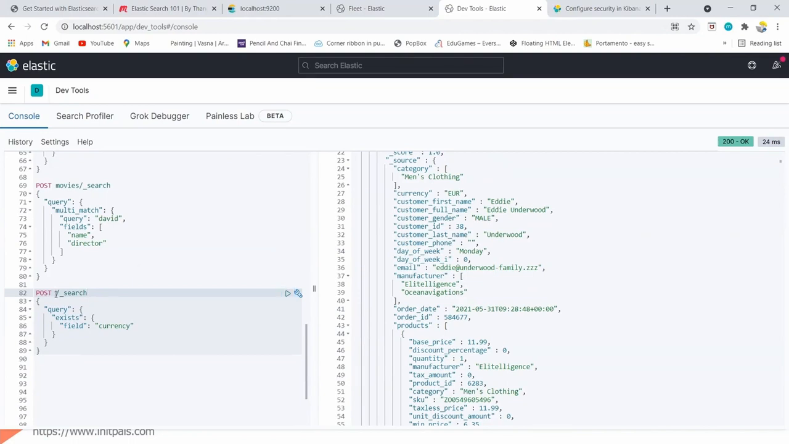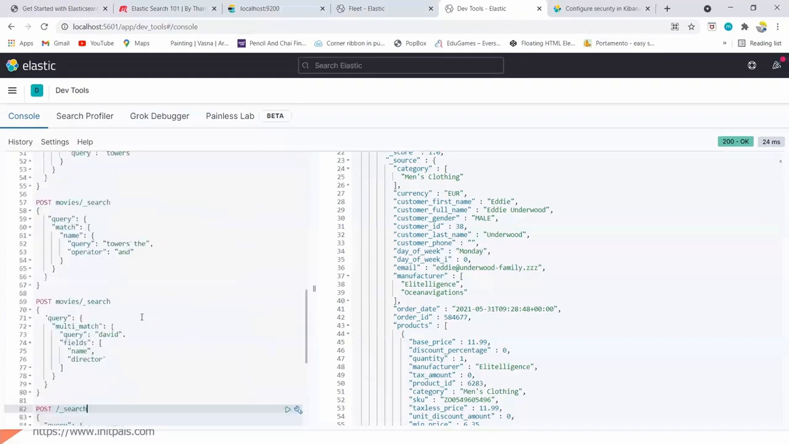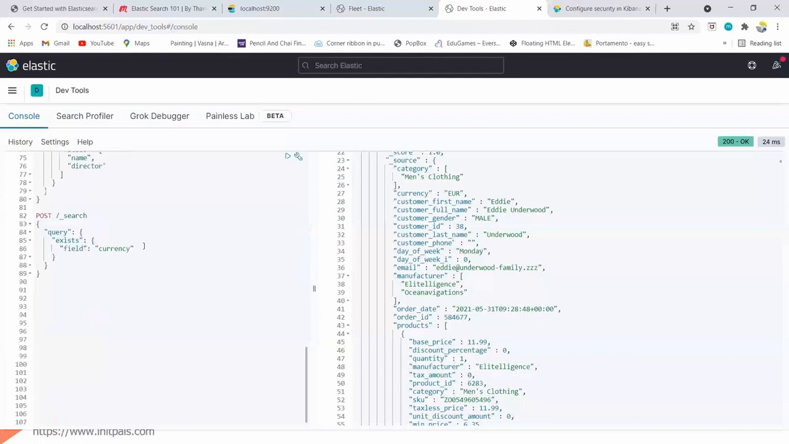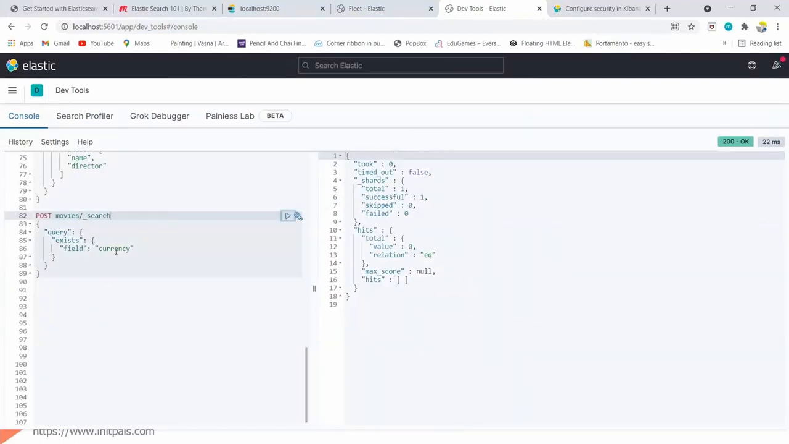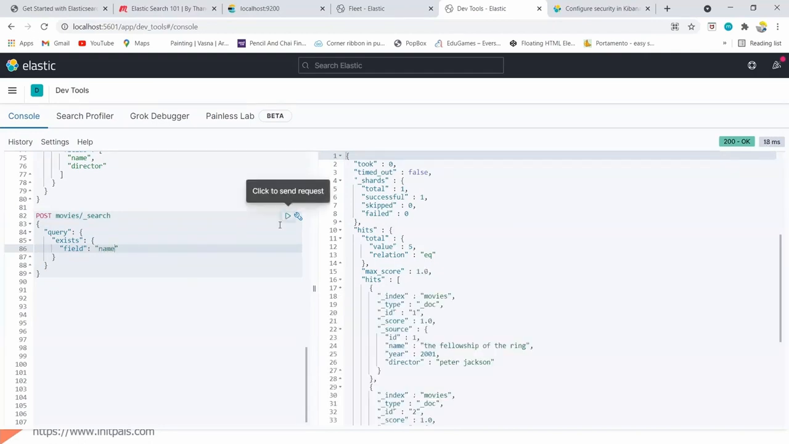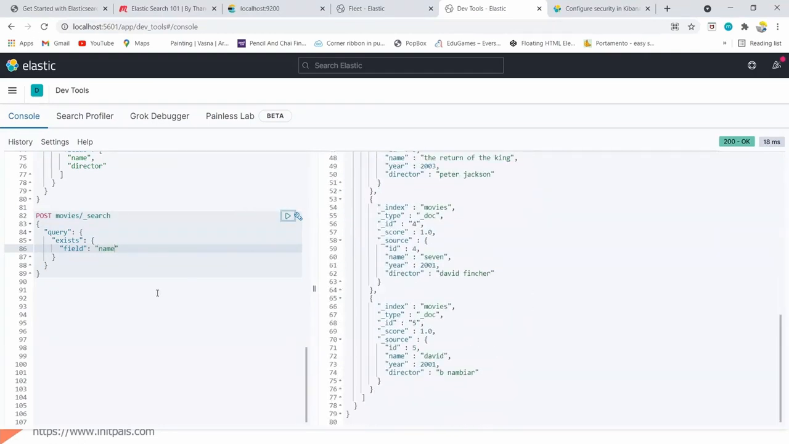This is the difference actually. If I don't provide the index, it will search in all the indices. If I provide an index, then it will look for the data only within that index. So if I pass movies, then I won't get the data because the movies index doesn't have a currency field. If I pass name, then I will get the data. So this is one more use case that we can try.